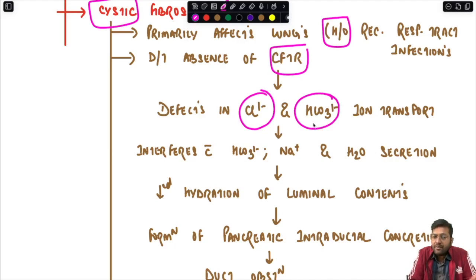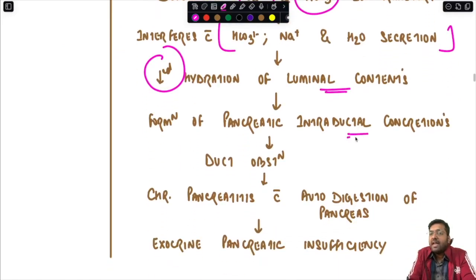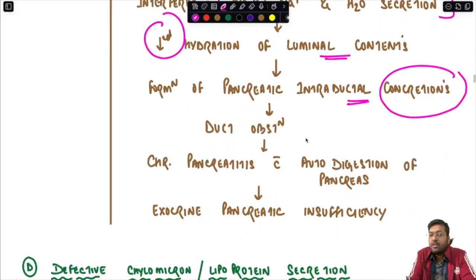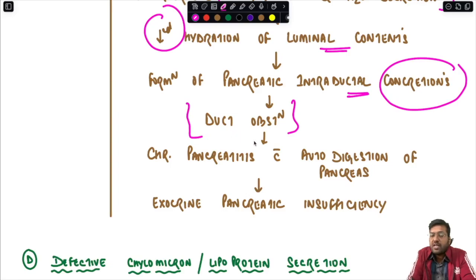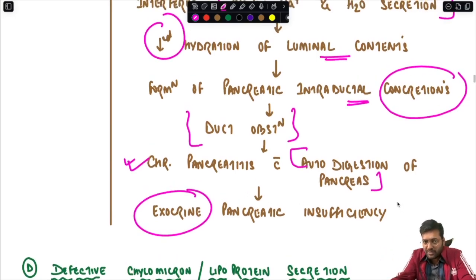So there is an interference with bicarbonate, sodium and water secretion, leading to reduced hydration of the luminal contents, leading to formation of pancreatic intraductal concretions, which cause pancreatic duct obstruction, leading to chronic pancreatitis with autodigestion of the pancreas, ultimately causing an exocrine pancreatic insufficiency, and secondarily there will be malabsorption.